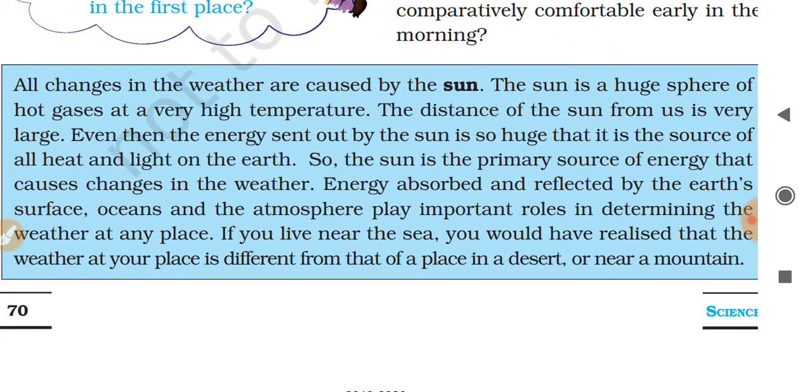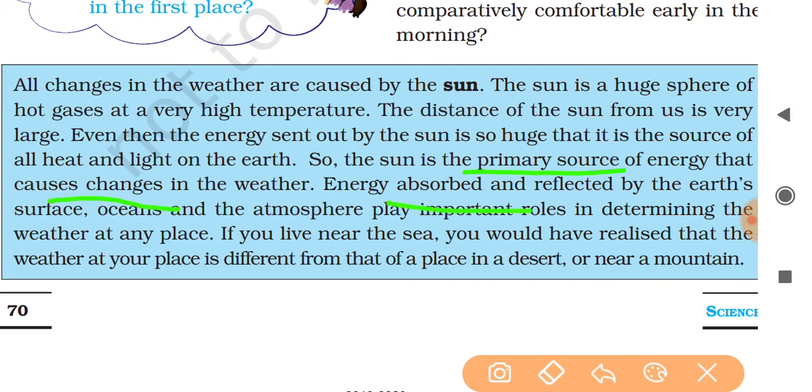Even then, the energy sent out by the sun is so huge that it is the source of all heat and light on the earth. The sun is the only source of all heat and light on the earth, so it is called the primary source of energy that causes changes in the weather.